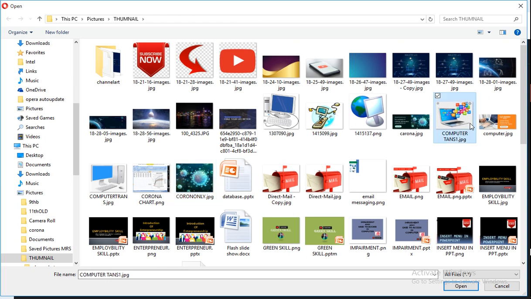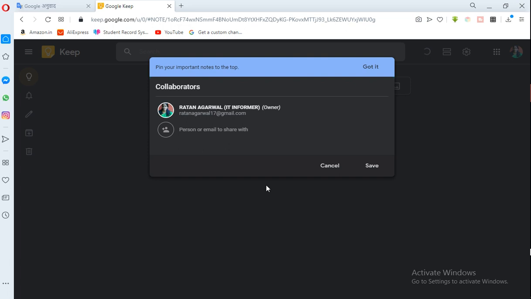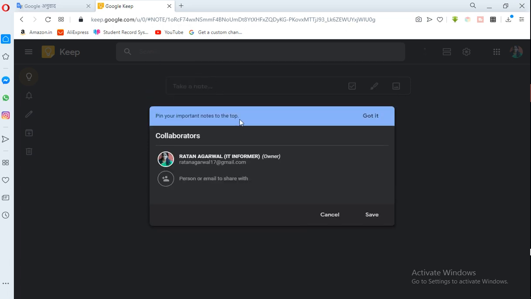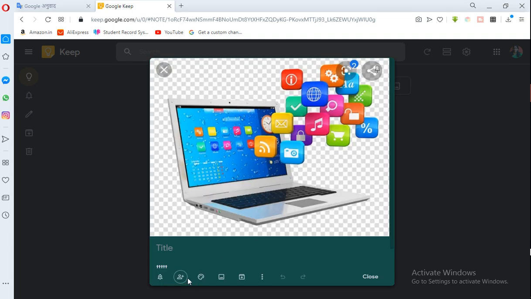Then add image. Coronavirus. Take this one. Open. Clear. This way you can add collaborators and pin your important notes at the top. Got it. Then person to email, then save it. Then here you can add the image.